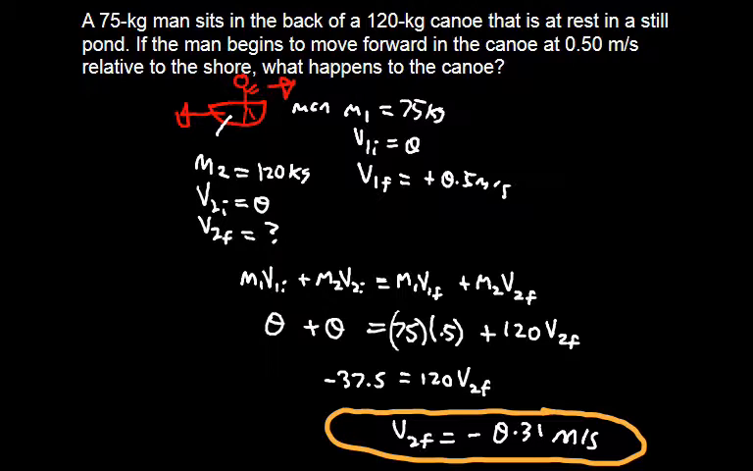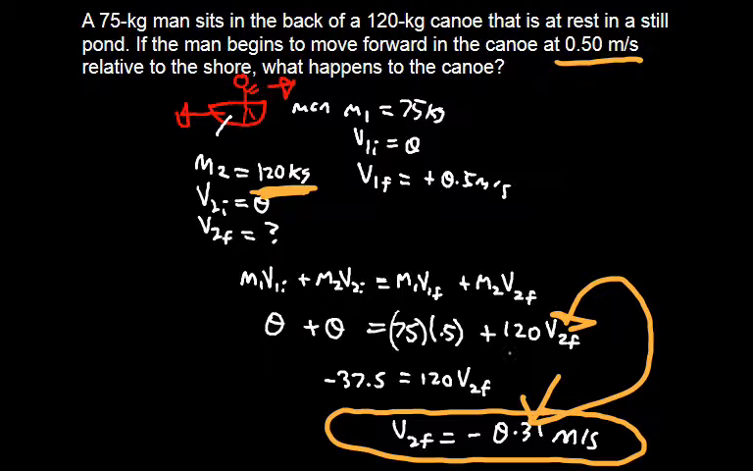And that should make sense. This is less than the 0.5 of the man moving forward because there's more mass. This is 120 kilograms. If you take this value, place it back in here, multiply and add these up, you're going to end up getting 0, because if you start with 0 momentum, you must also finish with 0 momentum.